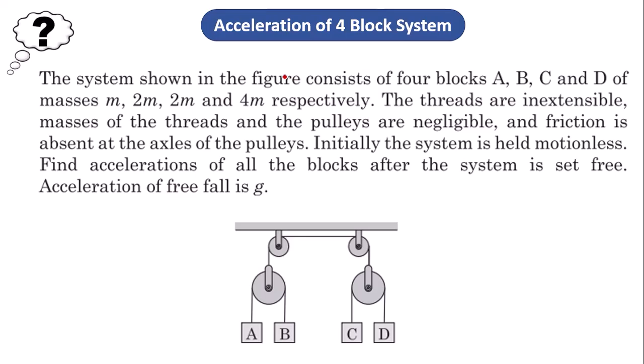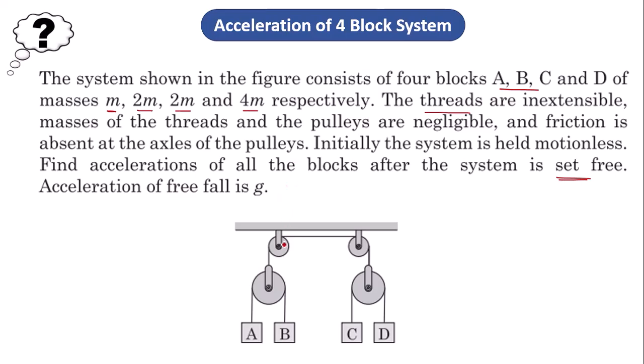So, let us do this situation where there are four blocks. A, B, C, D are the four blocks. They are connected with the string and the pulley, and the masses of each block are given. That is, the mass of A is m, then 2m, then 2m, then another 4m. Now, it is given that the threads are inextensible, masses of the threads are negligible, pulleys are massless, all in an ideal situation. So, in that situation, you are asked to calculate, when the system is set free, that means they are set to move, what is the acceleration of all the blocks?